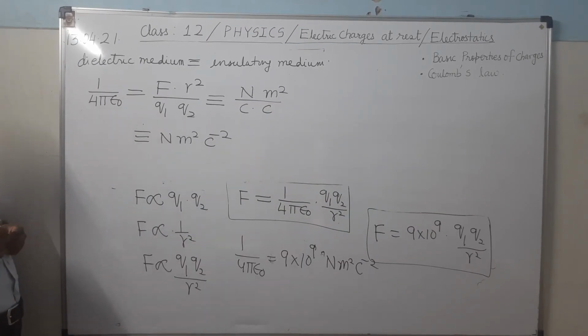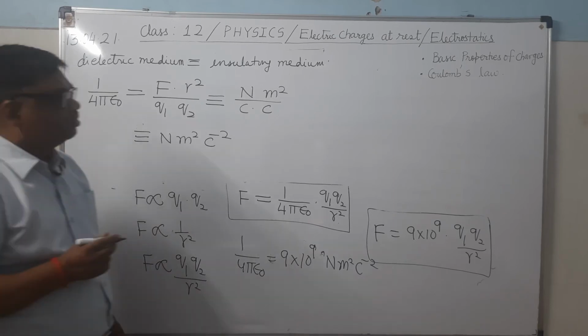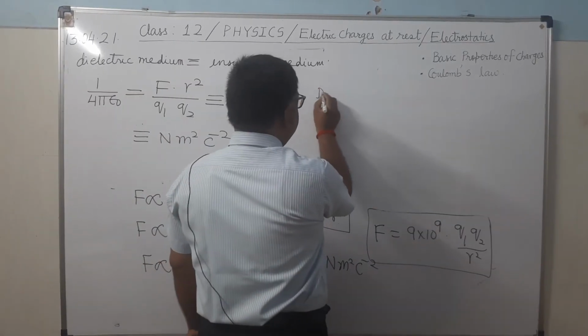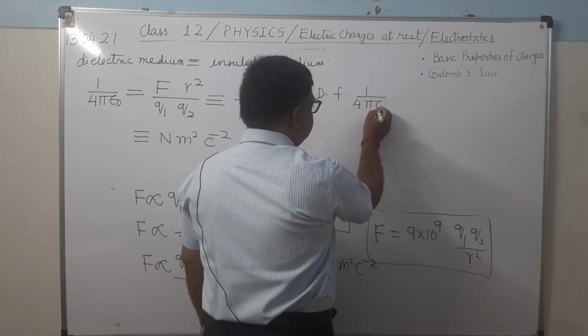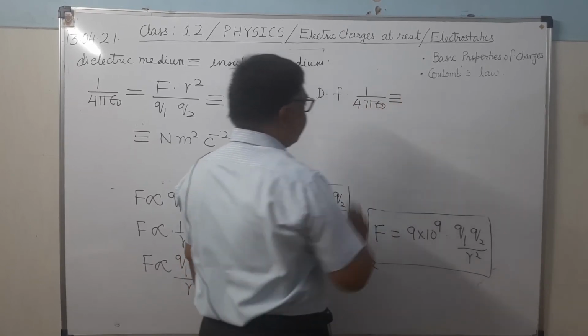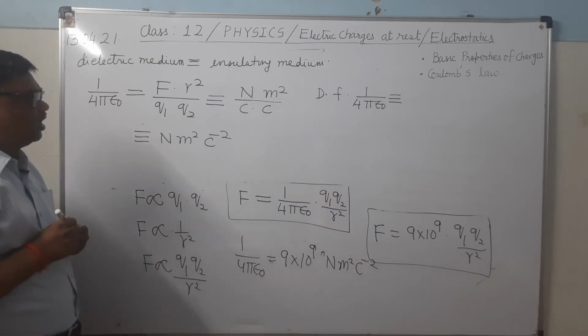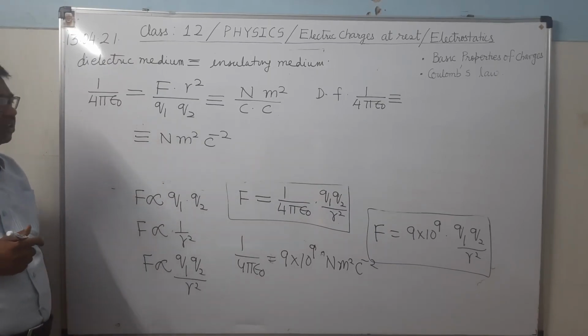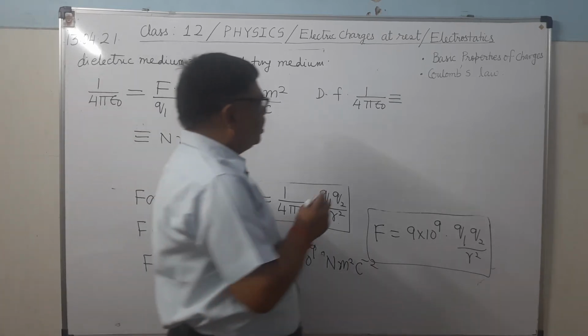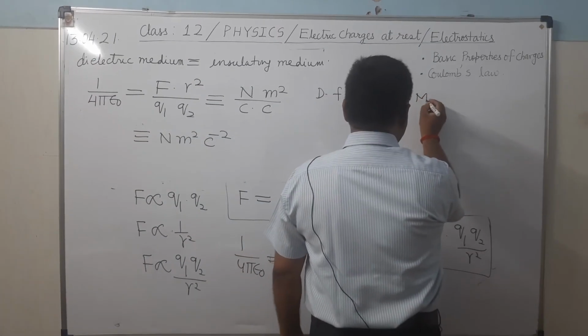Now we will write the dimensional formula, because these questions have been asked in the board examination. What is the dimensional formula of 1 upon 4 pi epsilon naught? So you translate this unit in terms of the dimensional formula. Newton means MLT minus 2.